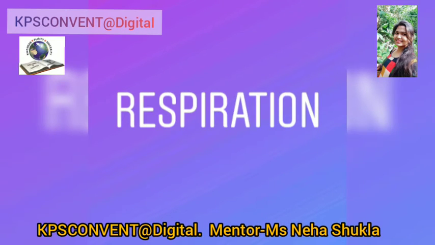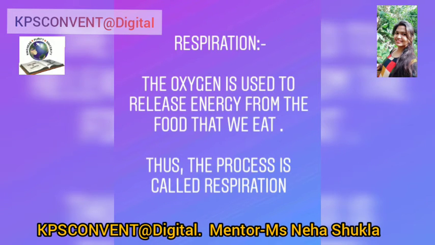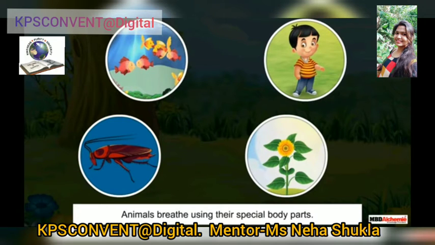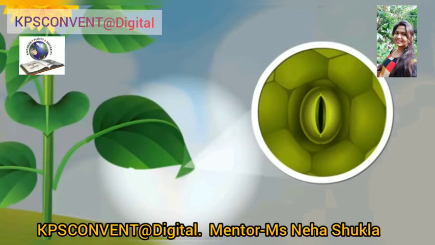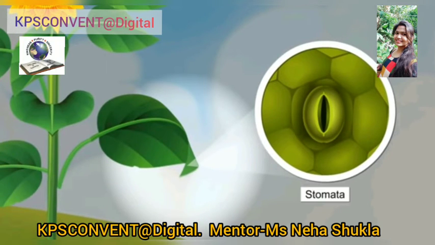Respiration. The oxygen is used to release energy from the food that we eat. This process is called respiration. Different living organisms have different organs for breathing. For example, human beings breathe through lungs. A fish breathes through gills. Plants have tiny pores present on the lower surface of leaves that are called stomata. They allow the exchange of gases in plants.